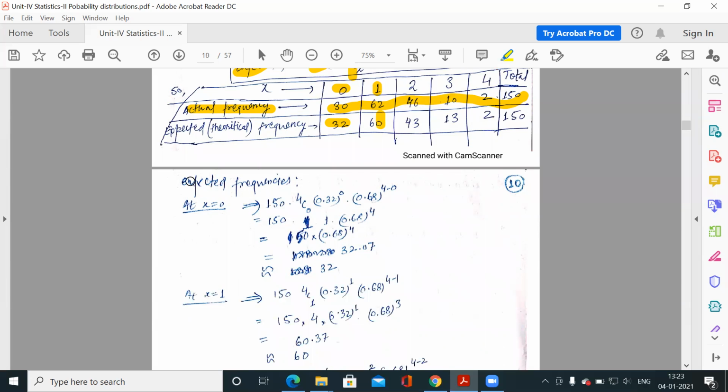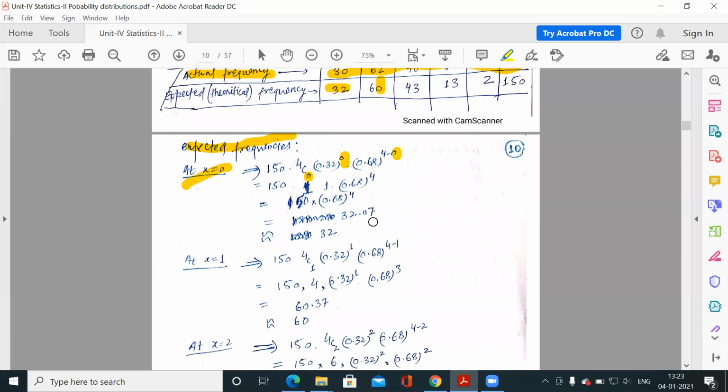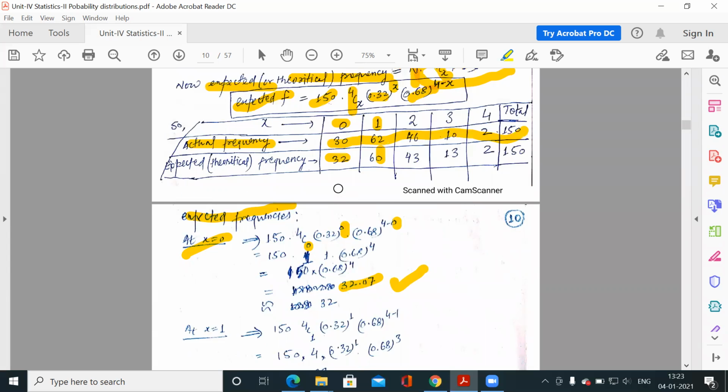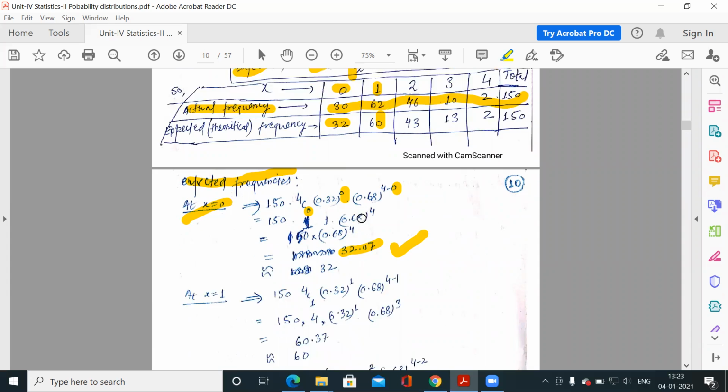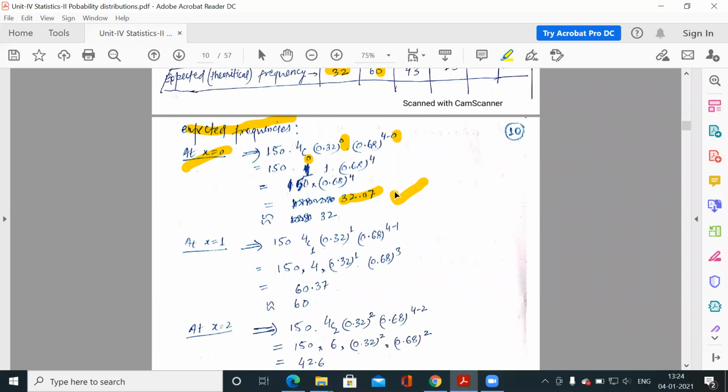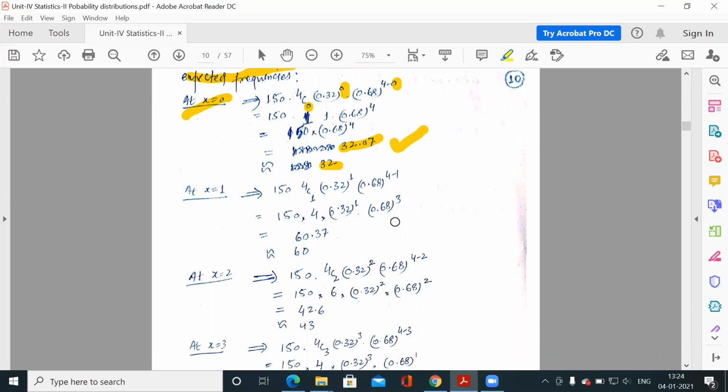So here we have the calculation of the expected frequency when x is 0. I have substituted x as 0 in this relation, and you will get 32.07. Because this represents the expected frequency, it must be an integer, so I have rounded it off to 32.